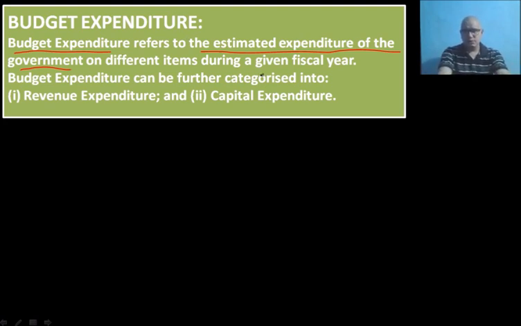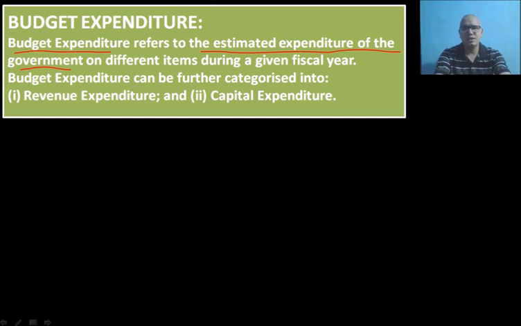Budget expenditure means the estimated expenses of the government on different items during a given fiscal year. Under different heads, how the government has planned to spend the money in the coming fiscal year is known as the budget expenditure.